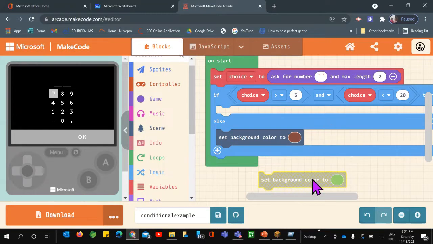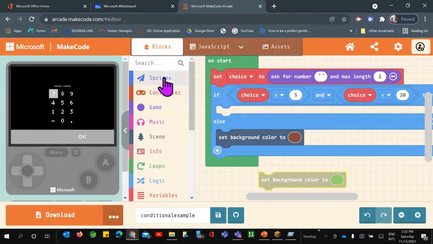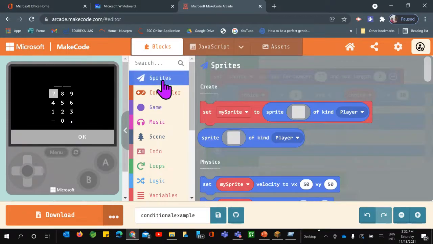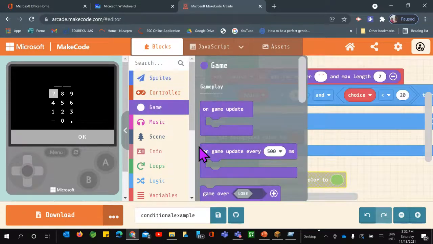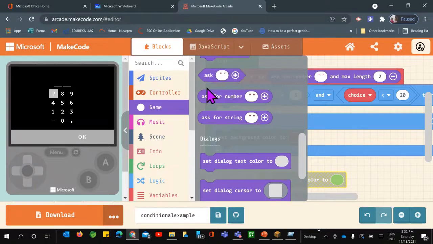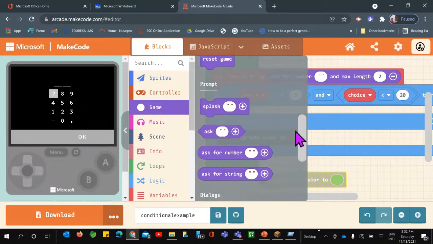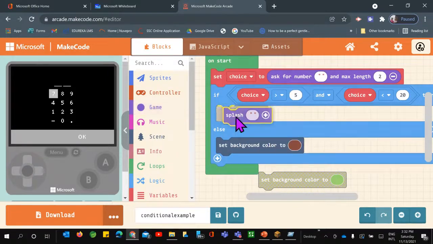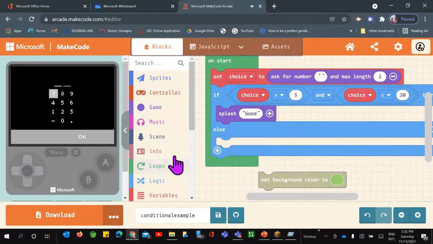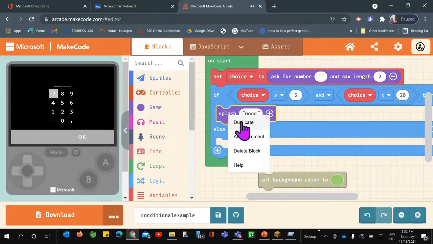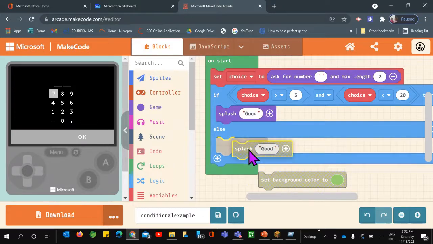So what I'll do here, instead of setting the background color to green, I'll go to the game, not the sprite, and I can take the splash block. And I say good. Or I'll take it back, duplicate it, and place it here.